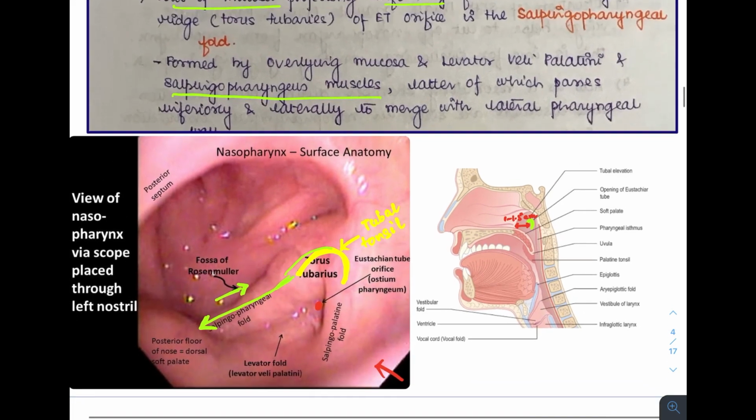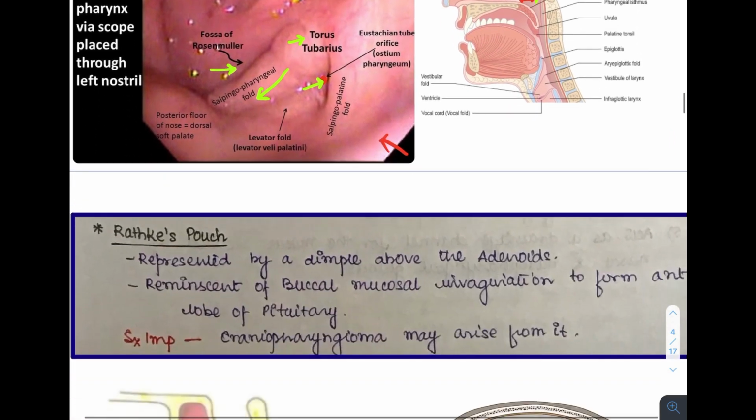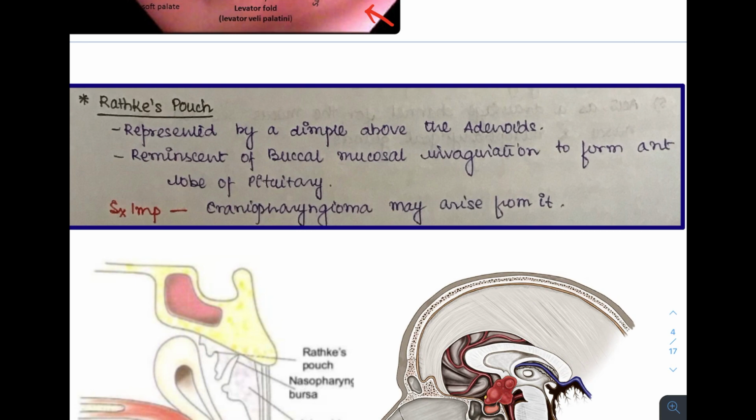Thus, the four important structures in the whole of the lateral wall are the eustachian tube orifice, the torus tubarius, fossa of Rosenmuller, and the salpingopharyngeal fold. Next, we'll go on to some other structures which are present in the nasopharynx.